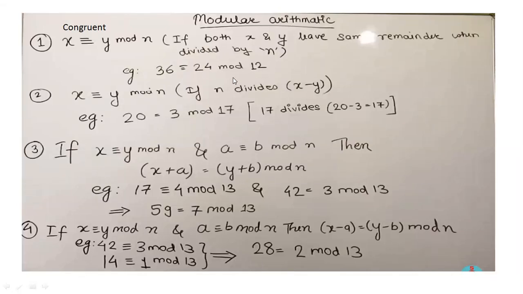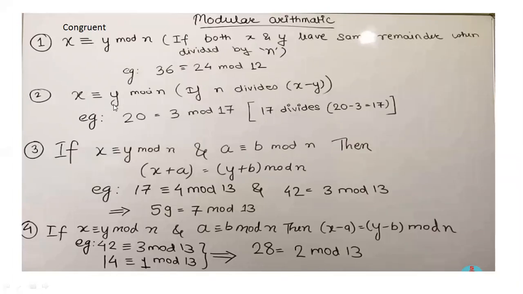Now if you divide 36 and 24 by 12, you will get the same remainder. Right? So if you divide 36 and 24 by 12, you will get the same remainder. This is one property. The second is what?